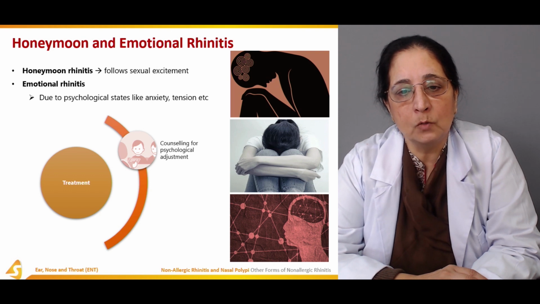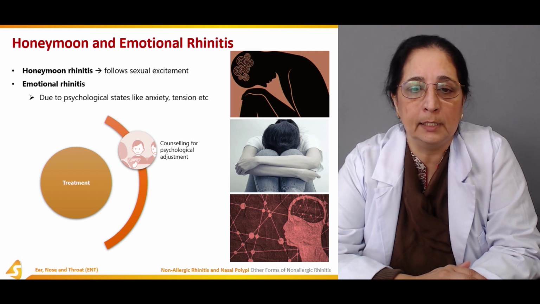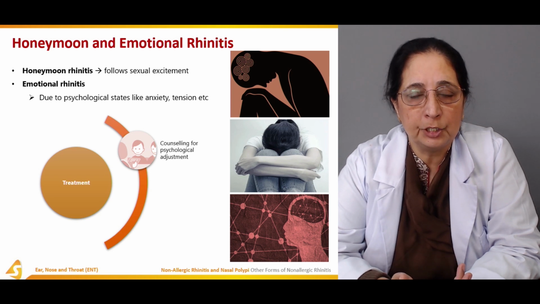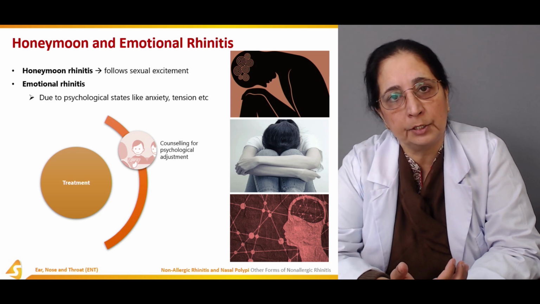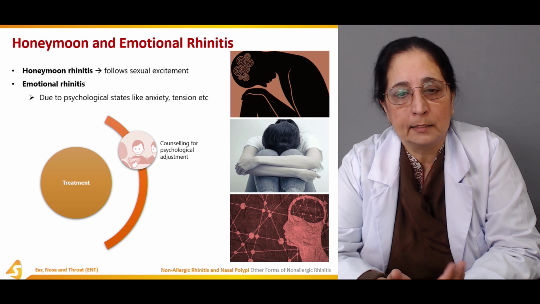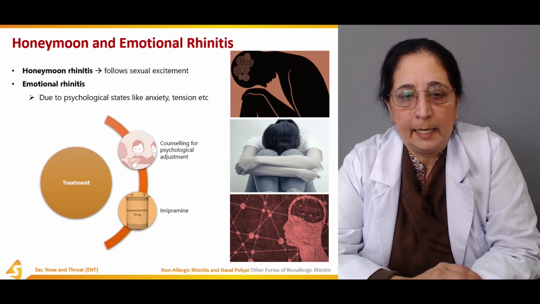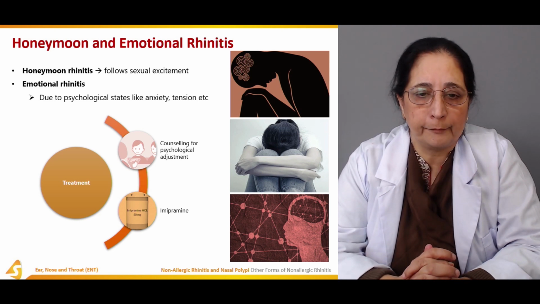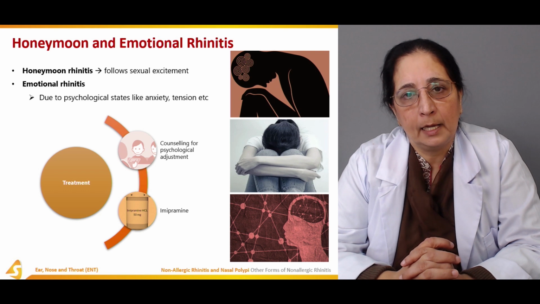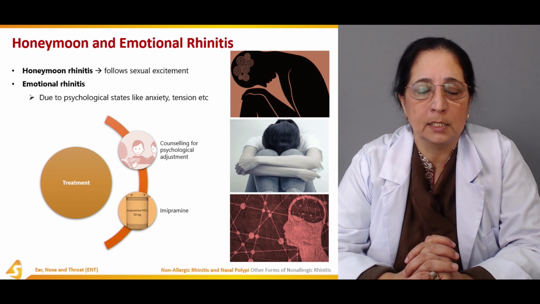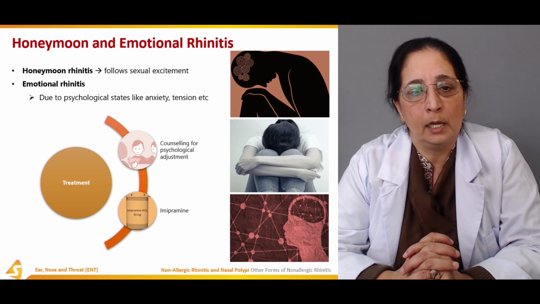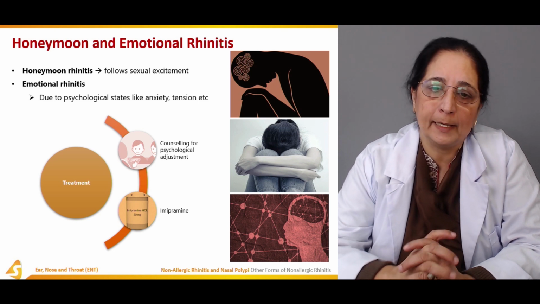Treatment is counseling for psychological adjustment if the patient has anxiety, tension, or depression. Then imipramine, the drug used for depression, can be used if the patient has these complications, especially emotional type of rhinitis.